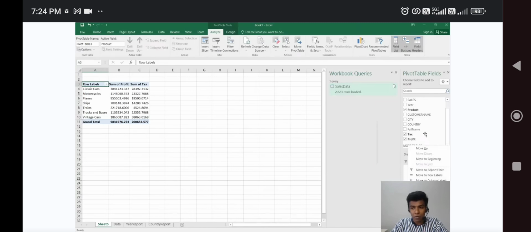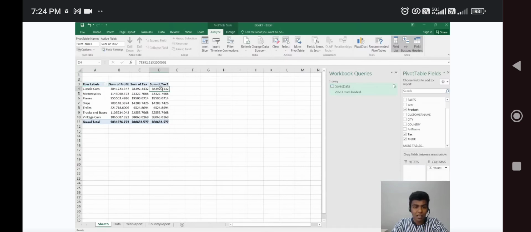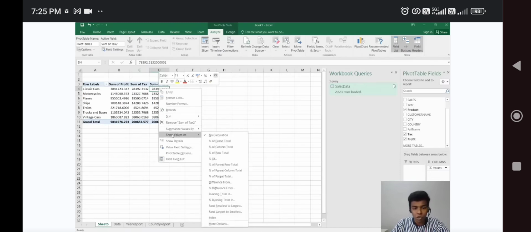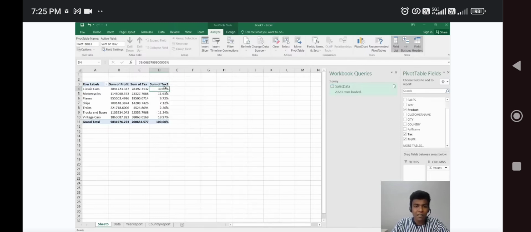So here I'm going to add the next column, tax. Here you can right click and transform the data. For example, there is an option called show value as. In the show value as category, you can choose percentage of parent column total, percentage of column total. If you click that, you get it in the unit of percentage. For example, for classic cars the total sum of tax is 39%, whereas we have paid 18% of the tax for vintage cars.